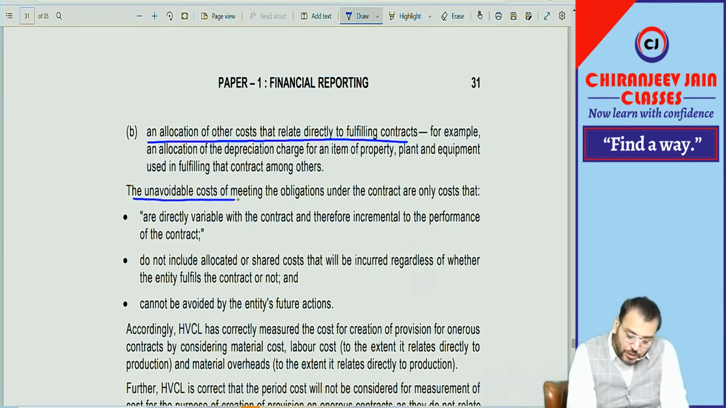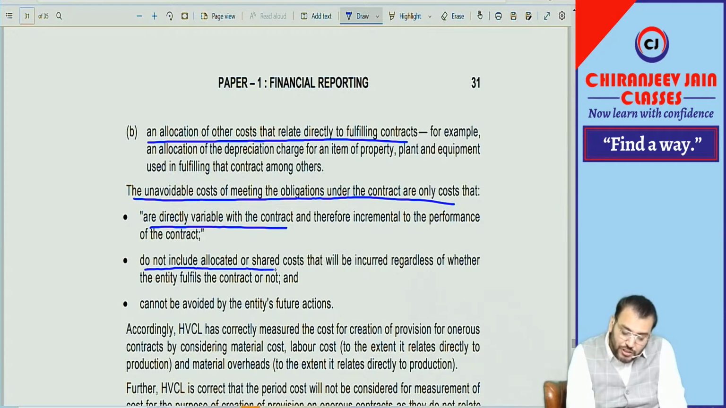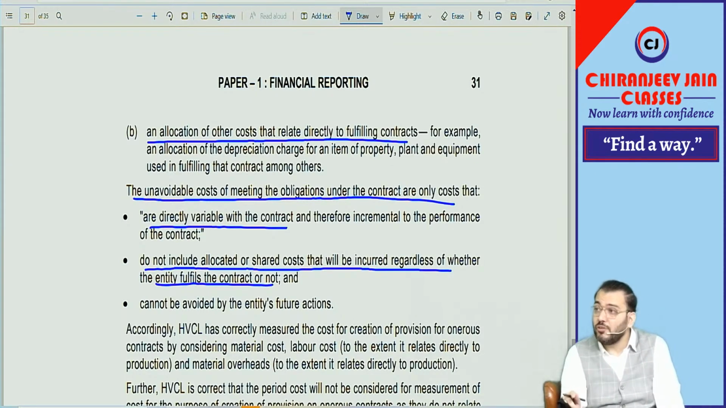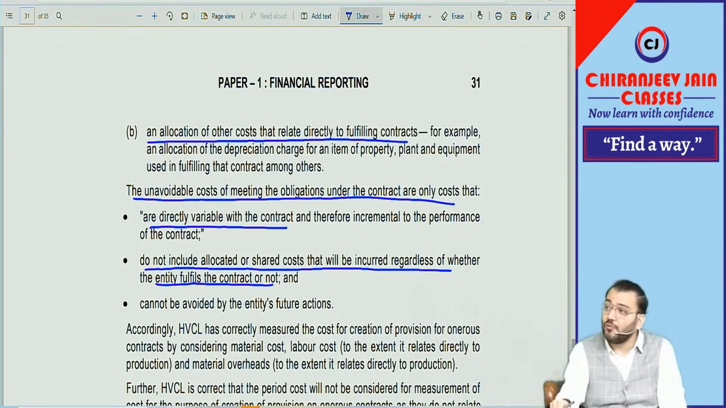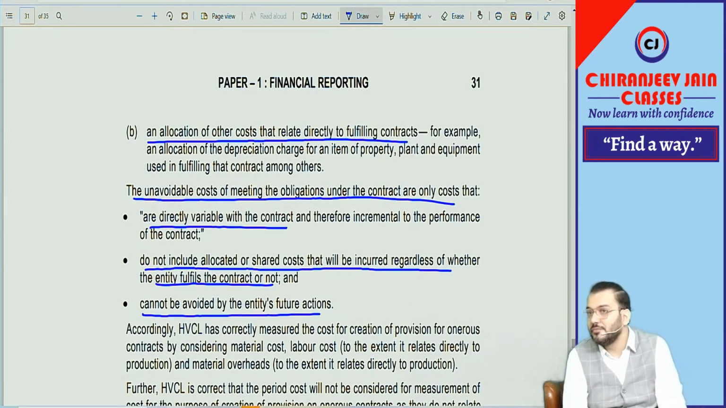The unavoidable cost of meeting the obligation under the contract includes only those costs that are directly variable with the contract. It does not include allocated or shared costs that will be incurred regardless of whether the entity fulfills the contract or not. Any cost which will be incurred even if the contract is not fulfilled will not be considered. Selling, distribution and admin costs will not be considered, and any cost which cannot be avoided by the entity in future actions is unavoidable cost.